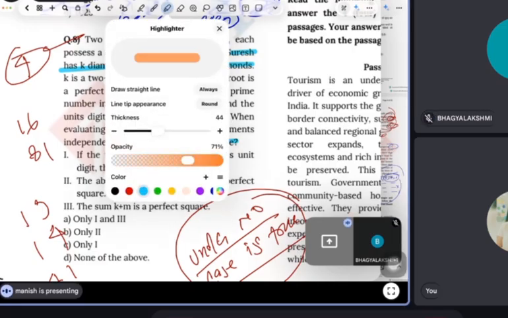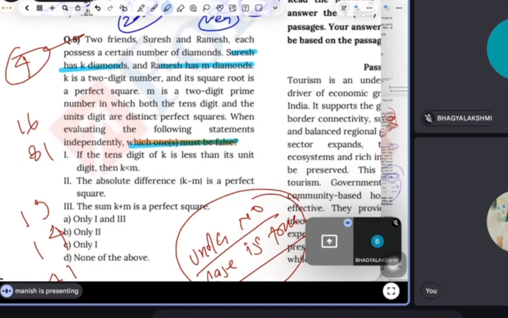Here is the catch. Must be false. It means what? Under no case it is true. So if I prove under one situation also it is true, so that will be true actually. This is what it means, guys. There is a catch in this word.